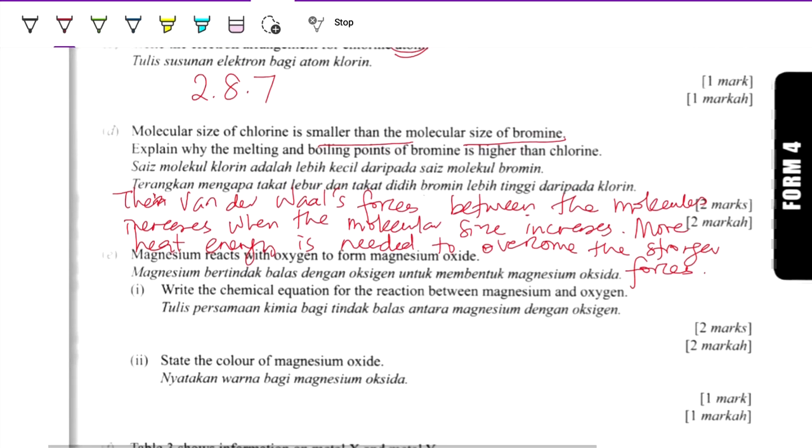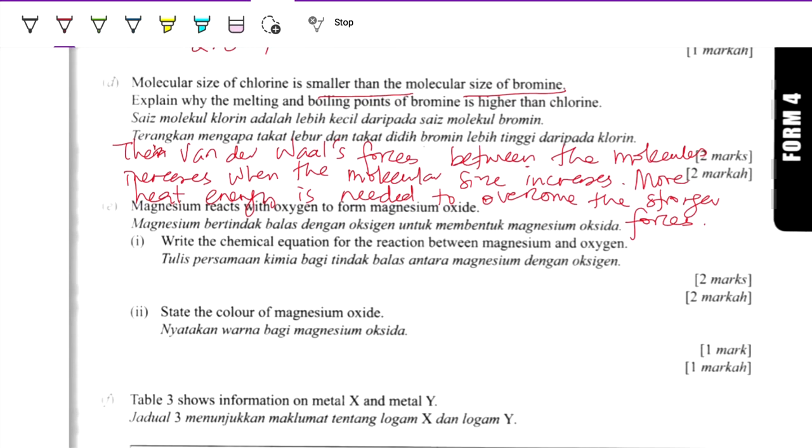So 2 marks. Next, magnesium reacts with oxygen to form magnesium oxide. Write the equation. Magnesium is a metal, reacting with oxygen, so it forms magnesium oxide. It's not balanced. To balance the equation, oxygen times 2, so magnesium also times 2, so here 2. State the color of magnesium oxide. Magnesium oxide is white in color.